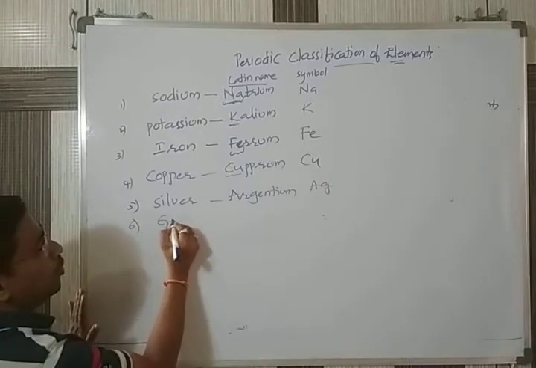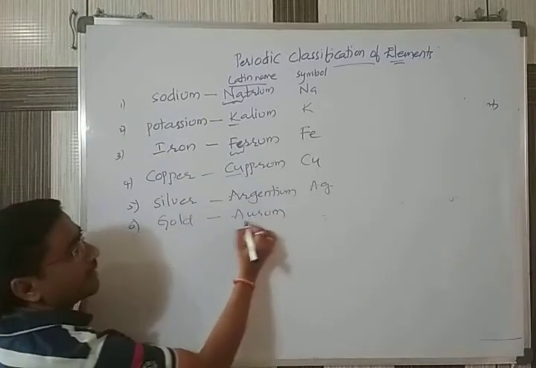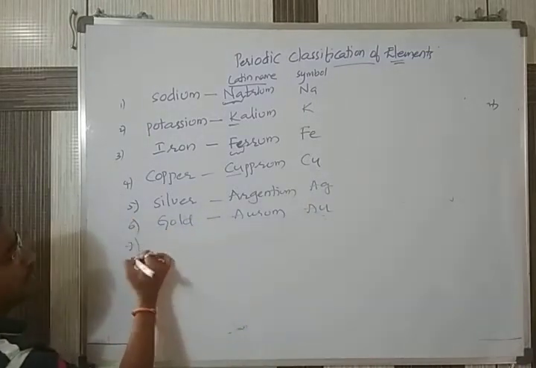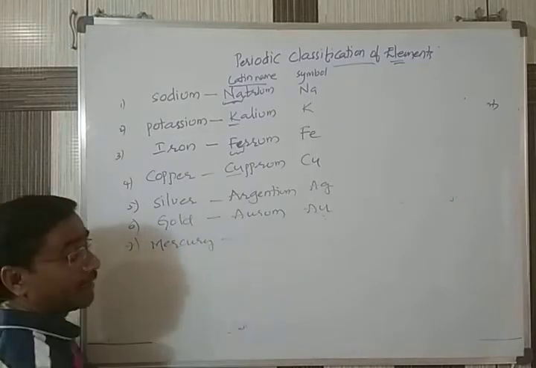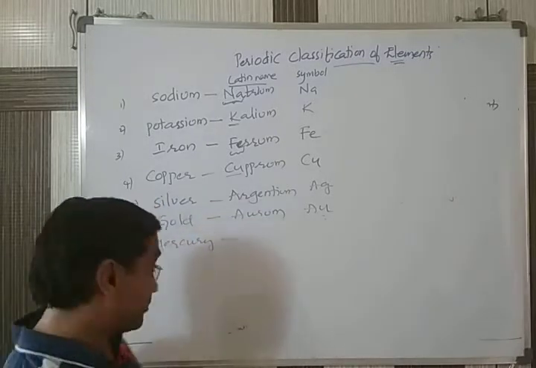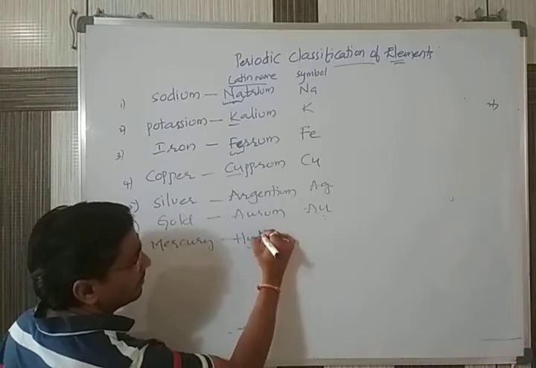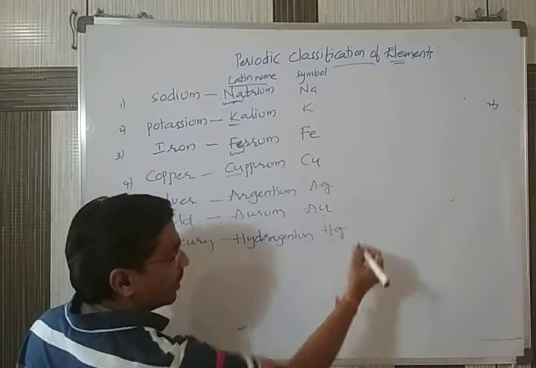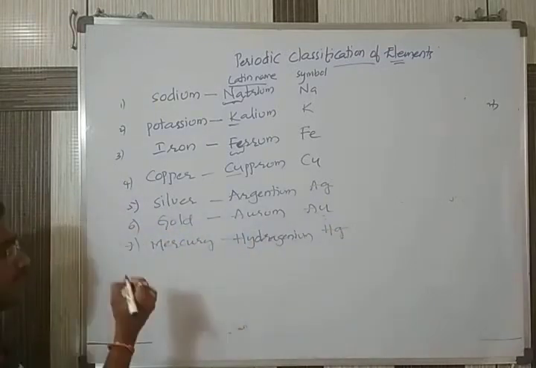Next one, we can have gold. It is called aurum. Here it is given the symbol Au. Next one, mercury. Mercury is the only liquid metal among all the elements. Its Latin name is hydrargyrum, that's why it is called Hg.